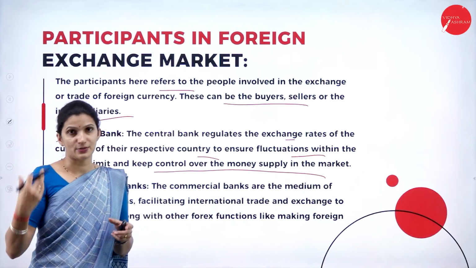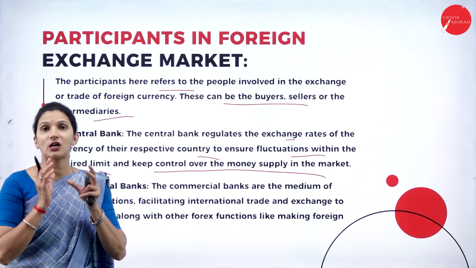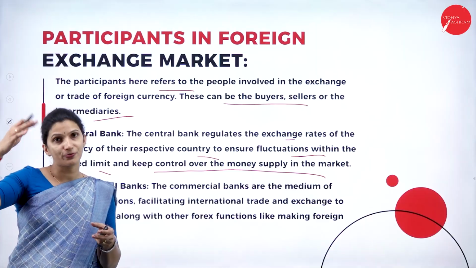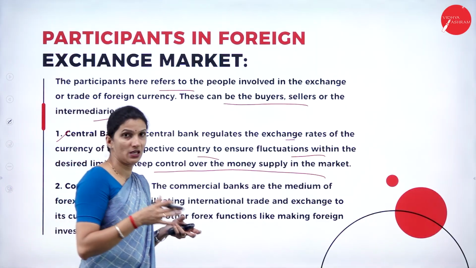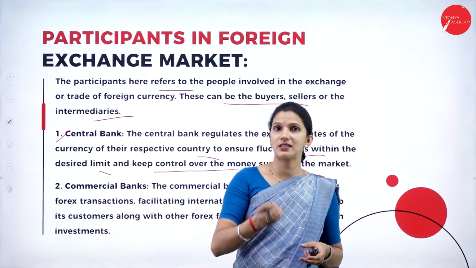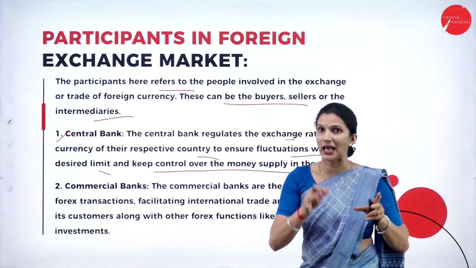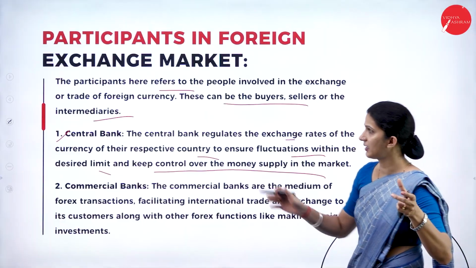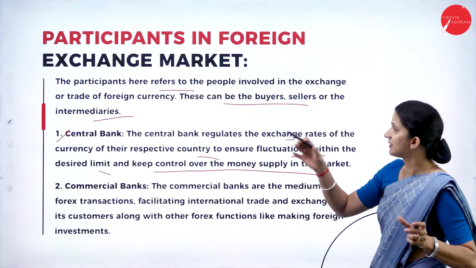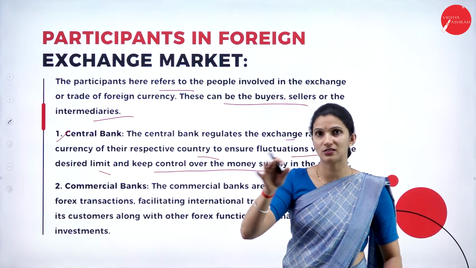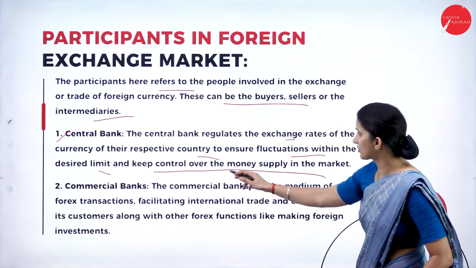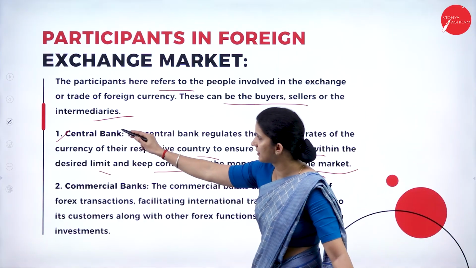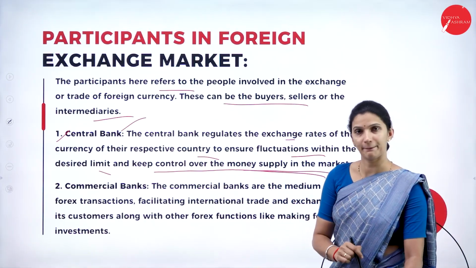It is the responsibility of the nation's central bank to control the fluctuations of the exchange rate. If a huge fluctuation is happening in the exchange rate of their currency with other nations, that means they will have a disequilibrium or a deficit in the forex market reserve. It is the main player because they can control the fluctuations up to a certain extent, so that they can control the overall money supply in their economy. So the major player in the forex market is the central bank.